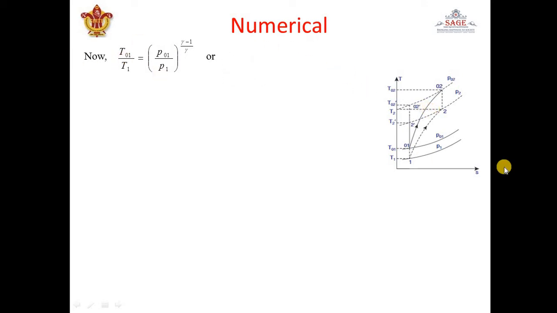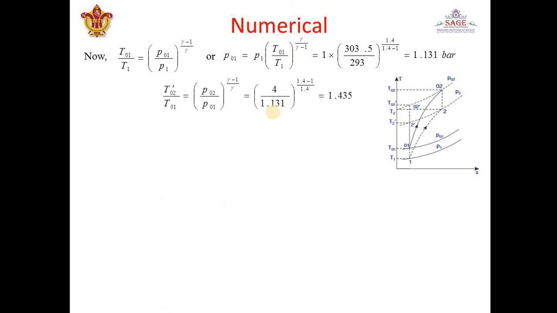Okay. So we can apply isentropic process between 1 and 2, between static inlet temperature and stagnation inlet temperature. So we can write T01 by T1 is equal to P01 by P1 to the power gamma minus 1 by gamma. Here T01 is known, T1 is known, P1 is known. So we can calculate P01 as gamma is again 1.4. So from here we get P01 to be 1.313 bar. So we get stagnation value of inlet temperature, and pressure we get stagnation value.